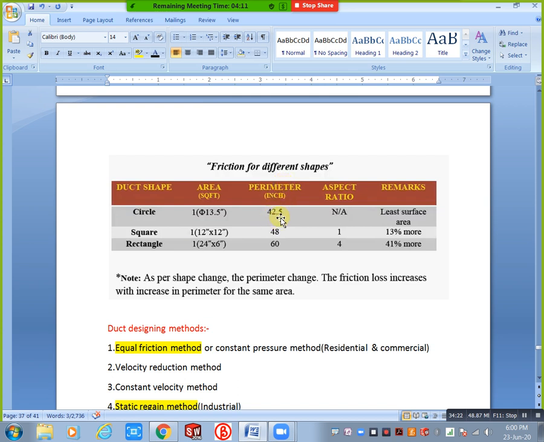Next you will take square duct. Square feet area means 1 feet is equal to 12 inch, right? 12 inch by 12 inch. Okay, and here we have perimeter 48.